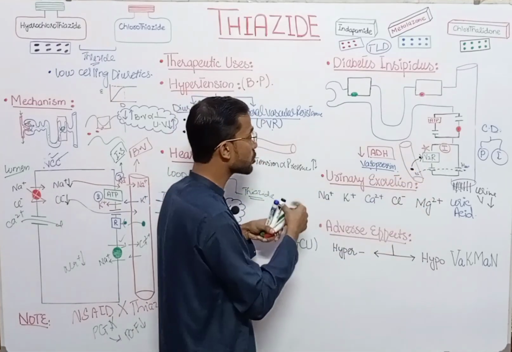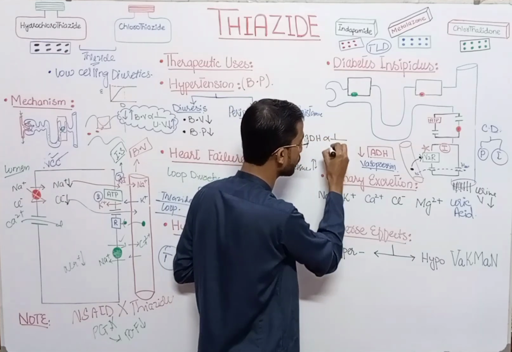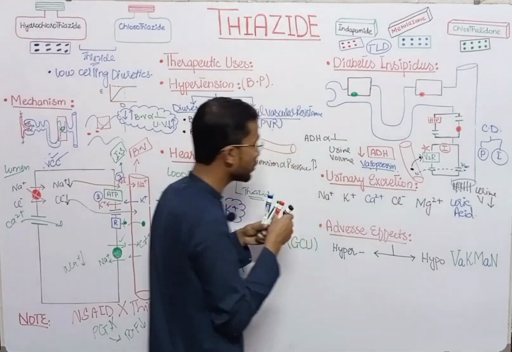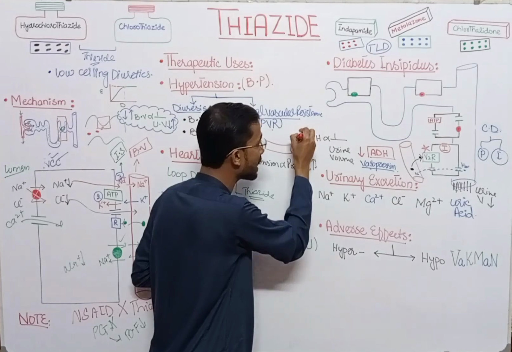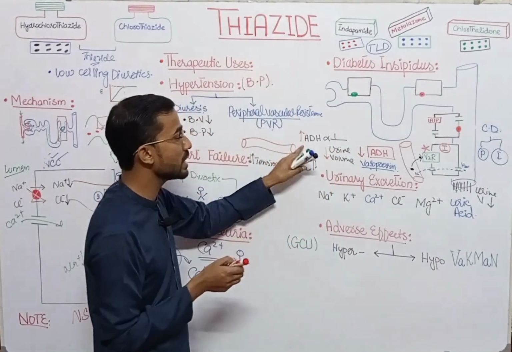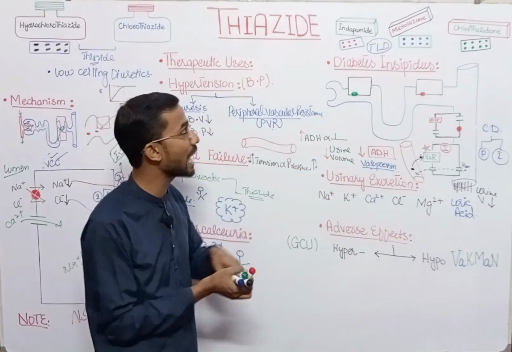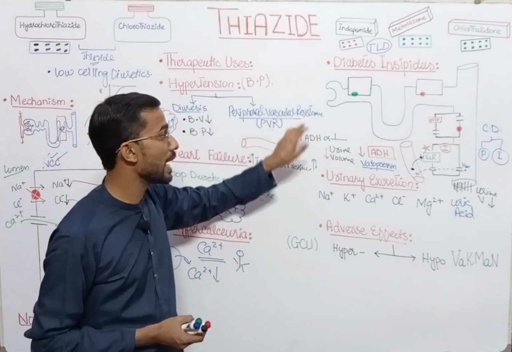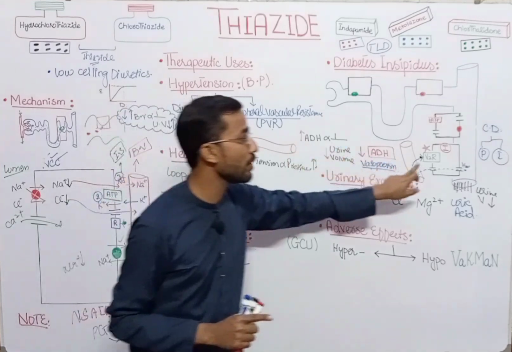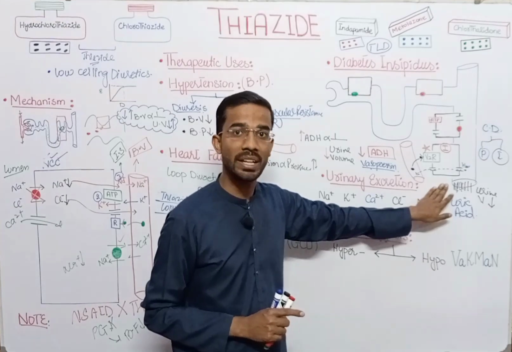An easy trick to remember is that ADH is inversely proportional to the urine volume. If you see an increase in the concentration of ADH, then the urine volume will decrease. And if you see a decrease in the concentration of ADH, then urine volume will increase. So in diabetes insipidus, the ADH concentration is low, or the receptor is affected, so the volume of the urine will increase.